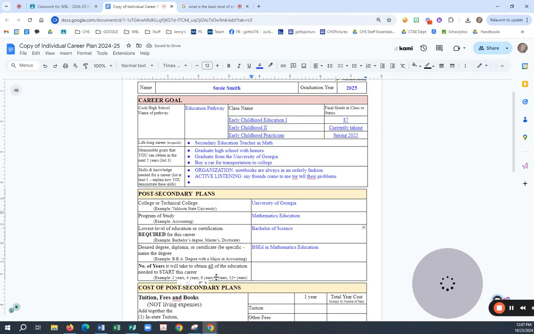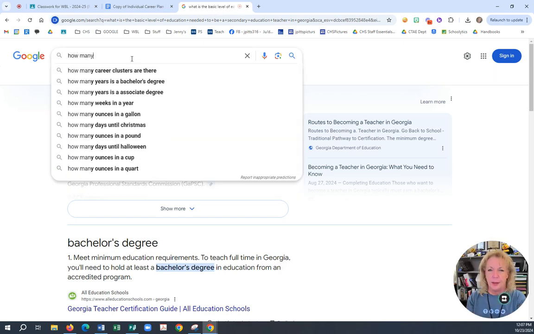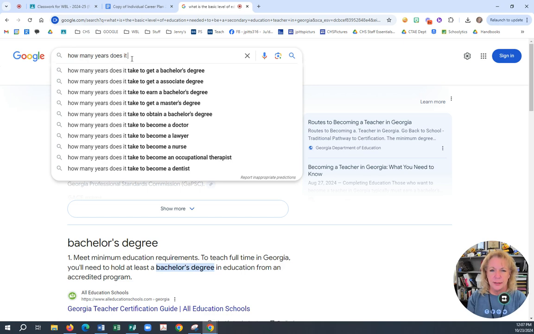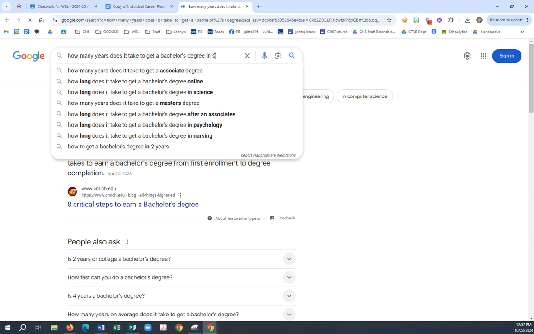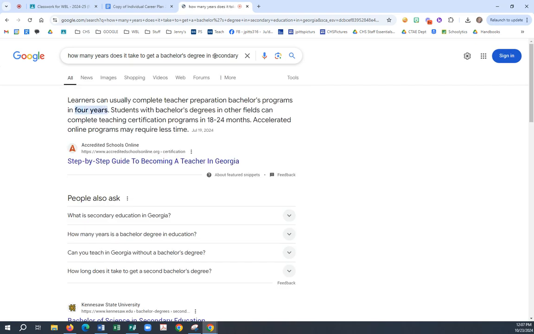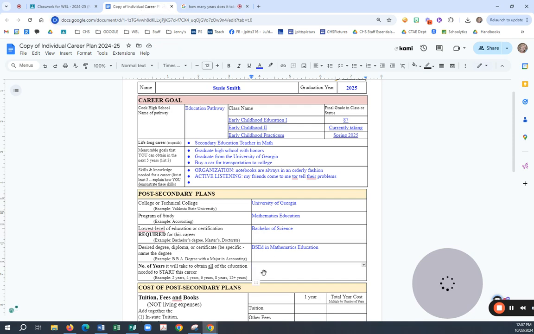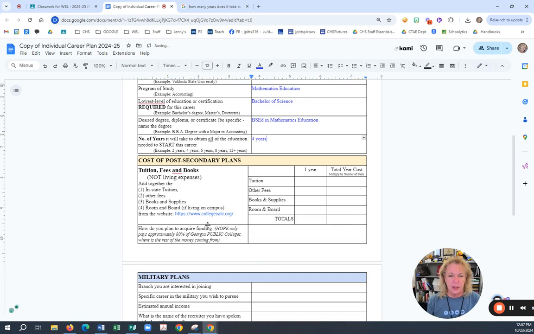All right. Number of years it takes. Again, how many years does it take to get a bachelor's degree in secondary education in Georgia? 4 years. And in here I write 4 years. You see how long this is not taking long at all. Tuition and fees. So what I am going to do here is I am going to go to this link right here and get this information.